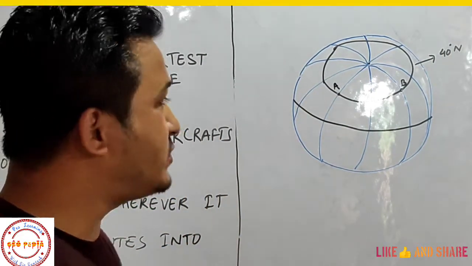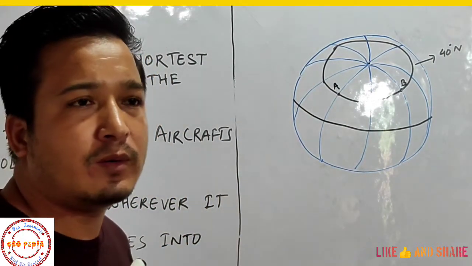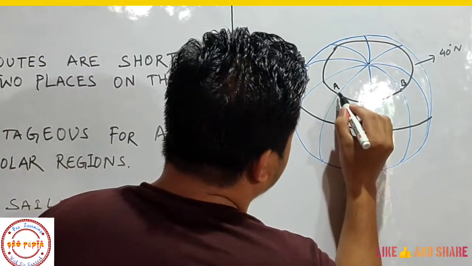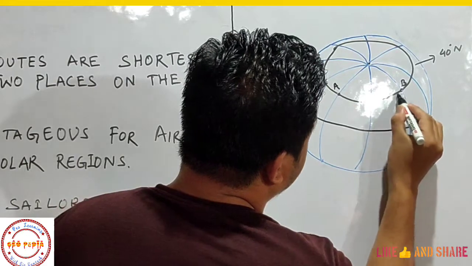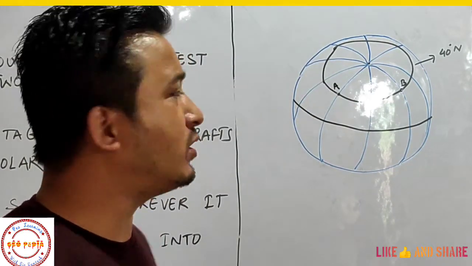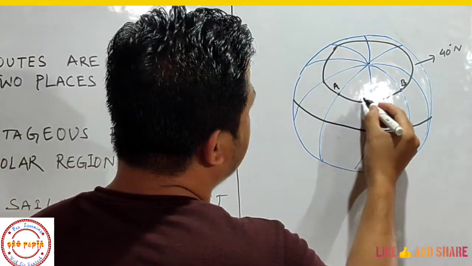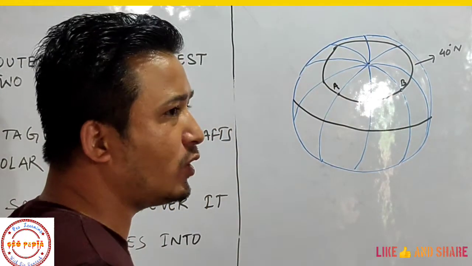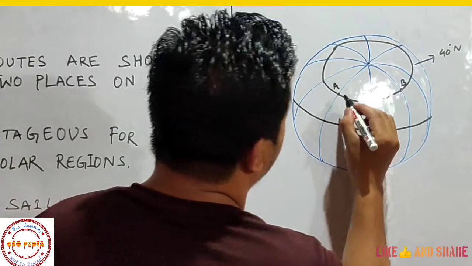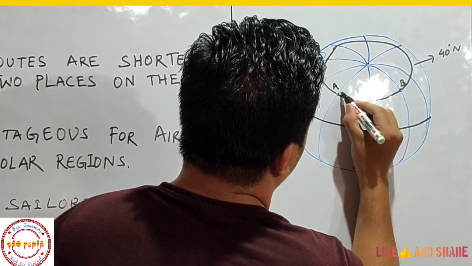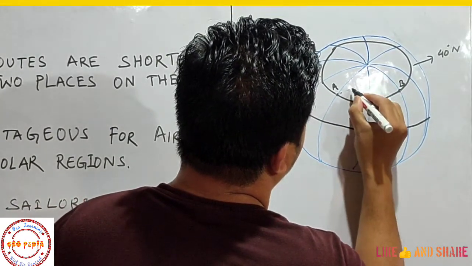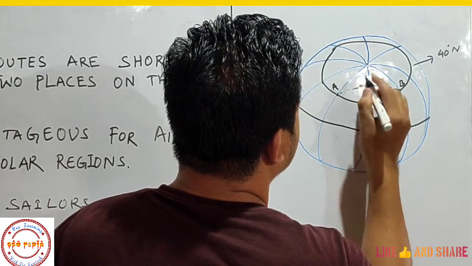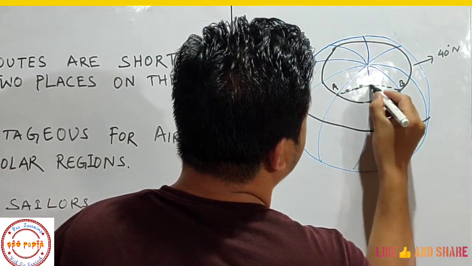So if it is so, then according to us, the shortest distance should be this 40 degree latitude, right? But students, we cannot follow this 40 degree latitude for the shortest distance. Here we have to follow the great circle route, and it will be somewhat like this. Here you can see it is a curved line.